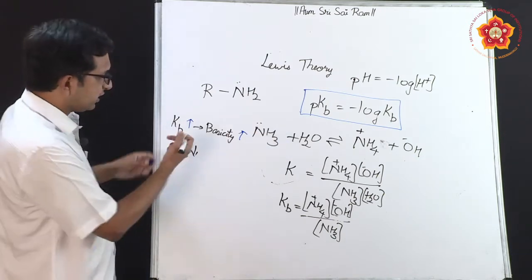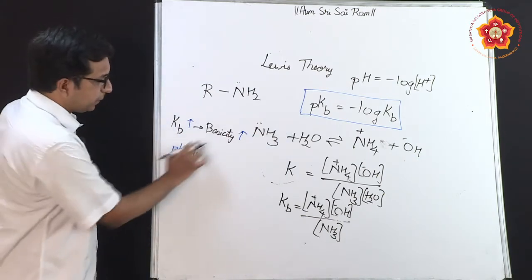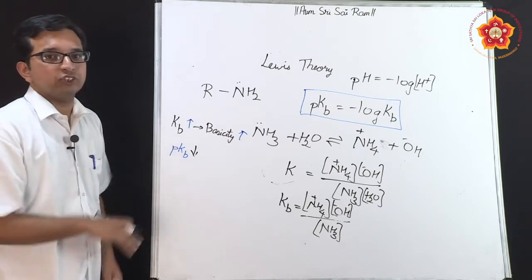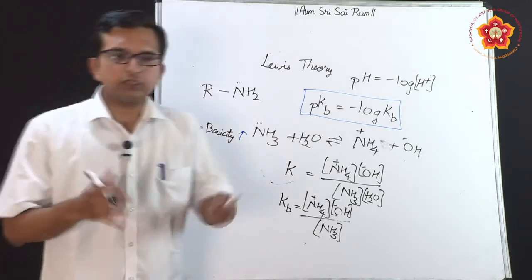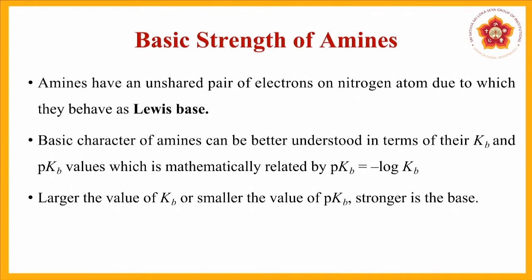So, what we can understand in this case is that lower pKb values indicate that compounds are more basic in nature. This is what we see in these cases: the basic character of these amines can be understood either in terms of Kb, or you can represent them in terms of pKb. Higher Kb values indicate they are more basic, and lower pKb values also indicate that they are more basic in nature. This is mainly by the relationship of the formula that is present in these cases.